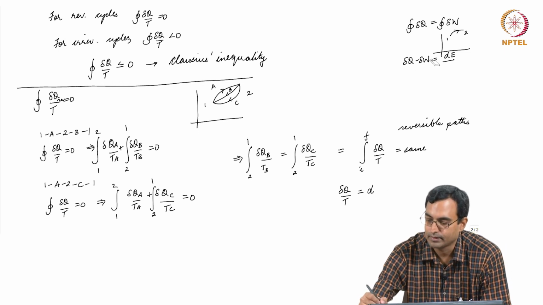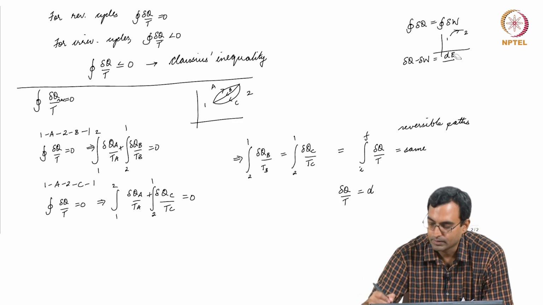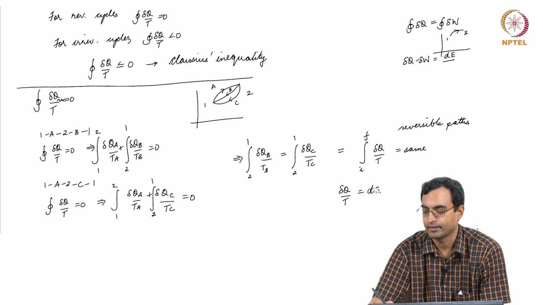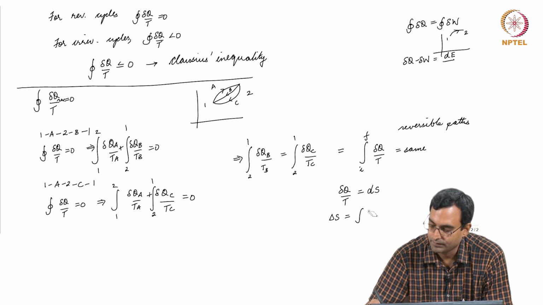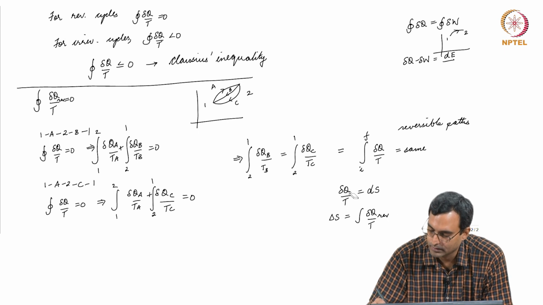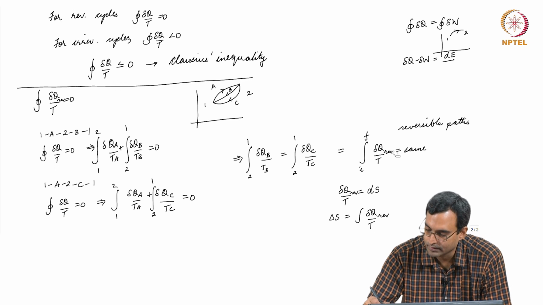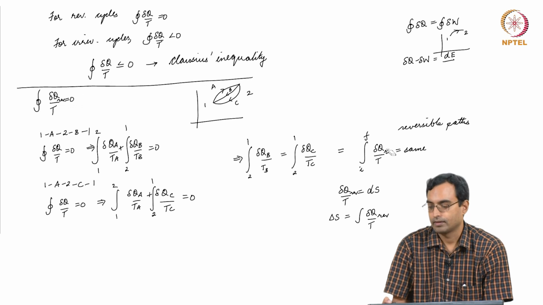Over here we wrote del q minus del w as some change in some property, dE. This must also be some change in some property. We usually call that property S. So, we can write this as dS, or we can integrate this and say delta S is essentially the integral of del q by T for a reversible process. All of these are for reversible processes, so I can emphasize that by writing REV over here.